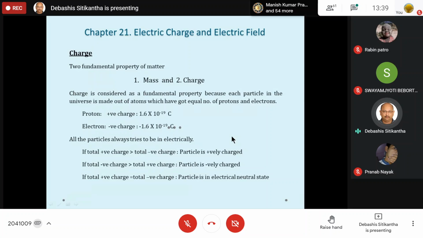So charge is considered as a fundamental property of matter. Now the question is why? Yes? Any idea? Why is this charge considered as a fundamental property? Yes? Come on. Tell me whatever you know. Any guesses also you can do, no problem.